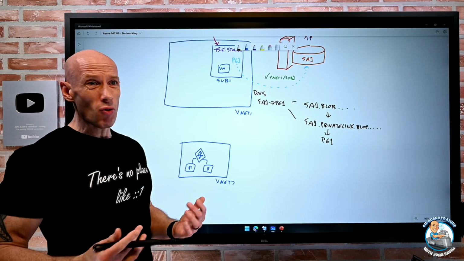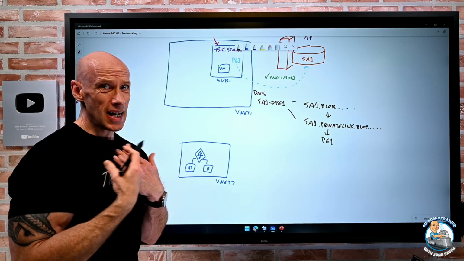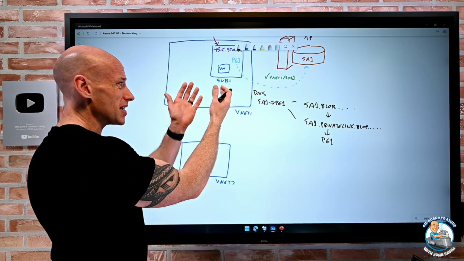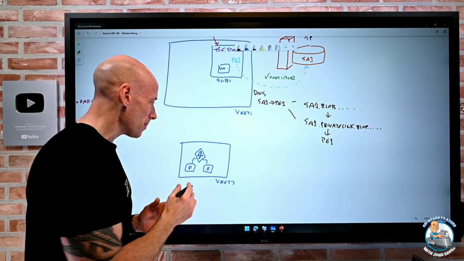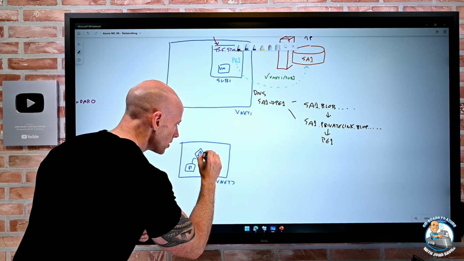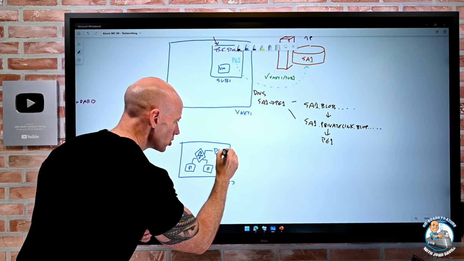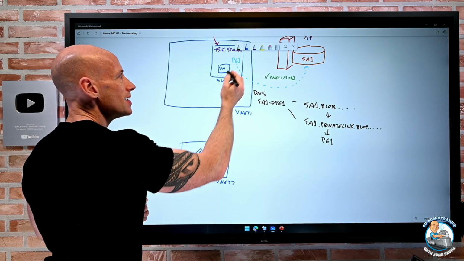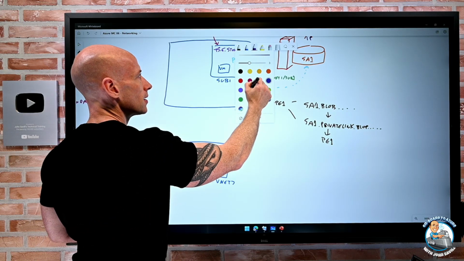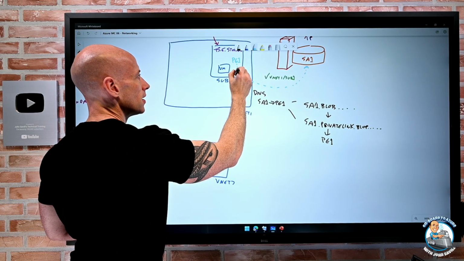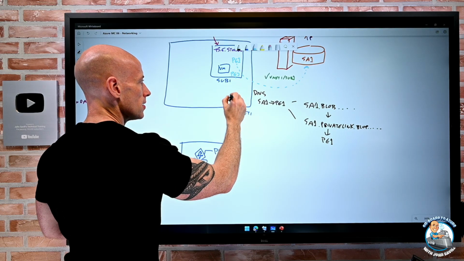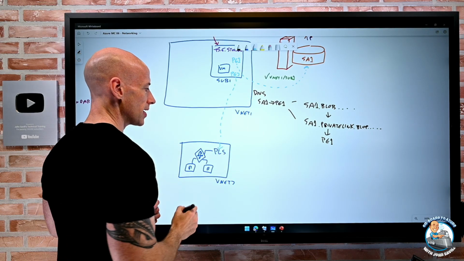I can't peer them, or I just don't want to peer them. I'm a SaaS provider. I want to be able to provide this, but I don't want to peer my VNet with the customer. Well, I can add a private link service, and then I can just add a private endpoint that goes to my private link service.